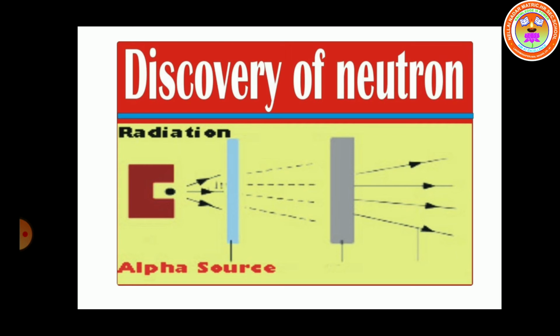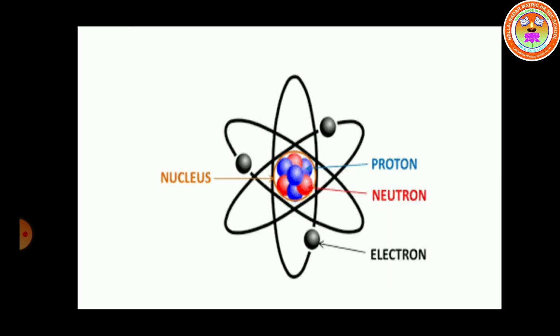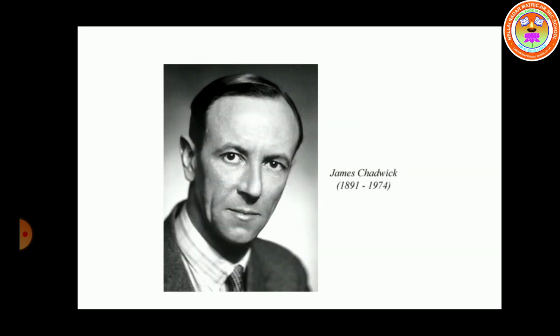Our next topic is the discovery of the neutron. Students, we already know an atom has three subatomic particles: proton, electron and neutron. Protons and neutrons are present in the nucleus and electrons revolve around the nucleus. So in this class, we study the discovery of the neutron, and we know the neutron is present in the nucleus.